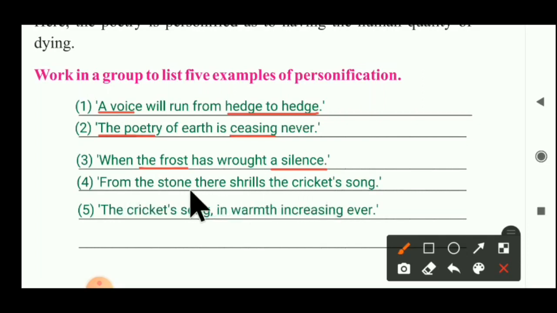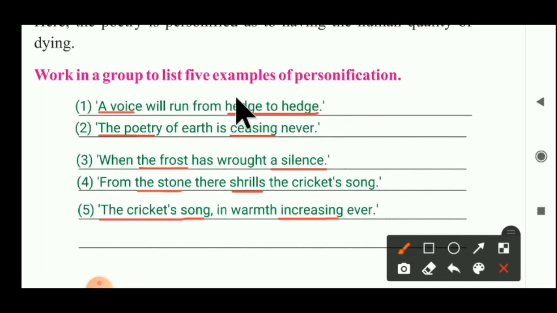Shrills is related to a human being's action, so it is known as personification. The fifth one: the cricket's song in warmth increasing ever. Here increasing is related to human beings, but it's compared with a cricket's song. So all of these are examples of personification in our poem.